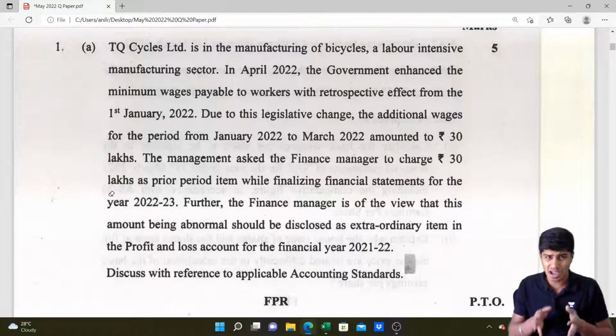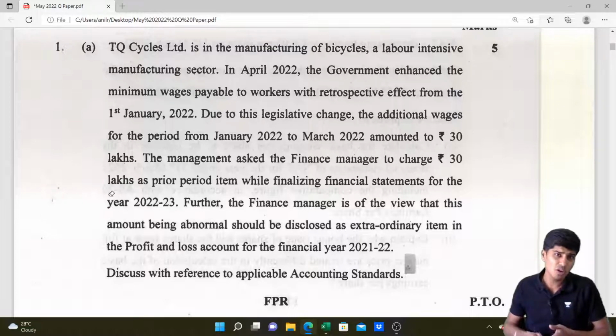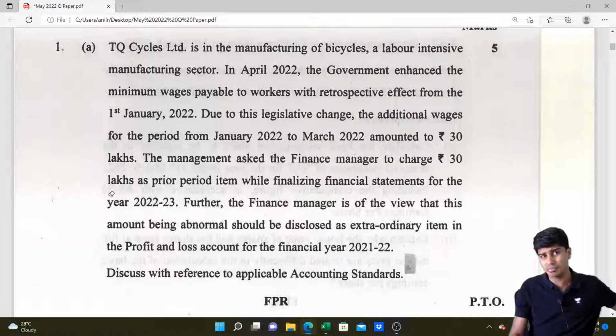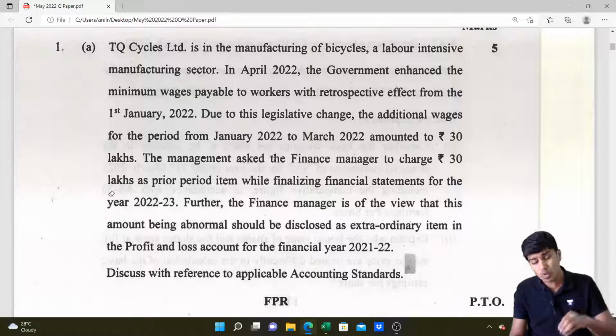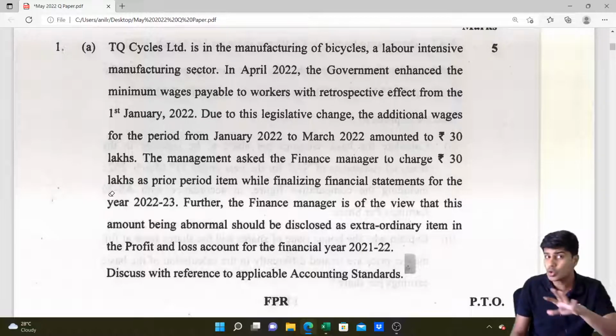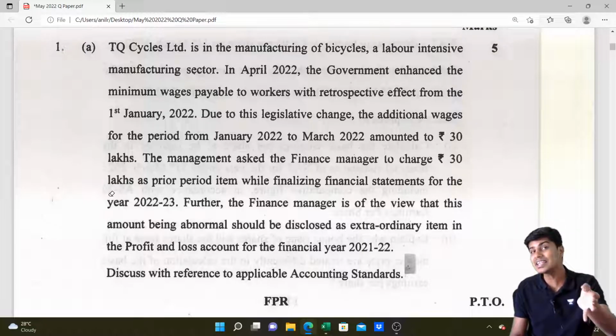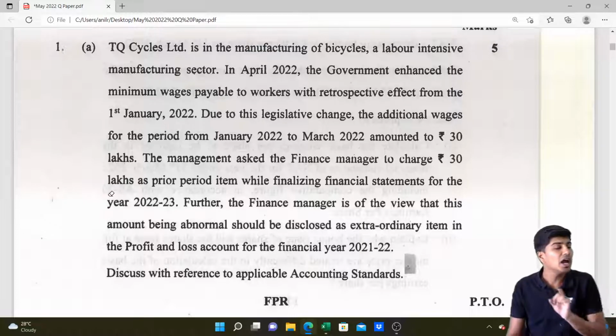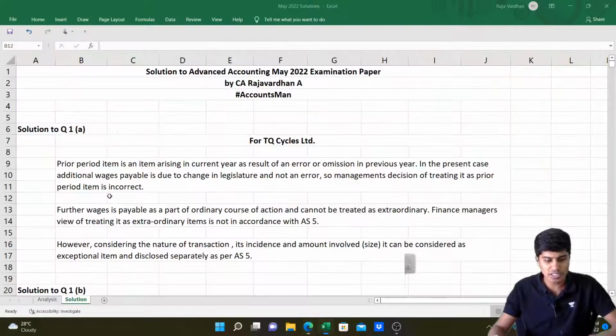So, such outstanding amount or such additional amount for the last 3 months of previous year payable in the current year, to be provided for in the current year, is not a prior period item, as it is arising because of a legislative change and not because of an error or omission in the previous year. You get this? So let's see the first part of the answer.